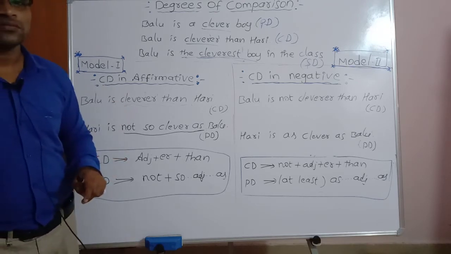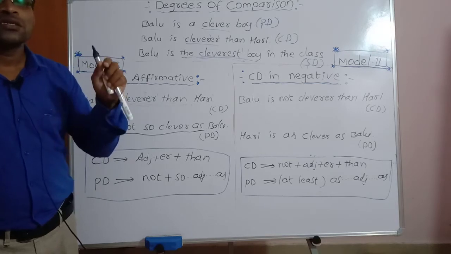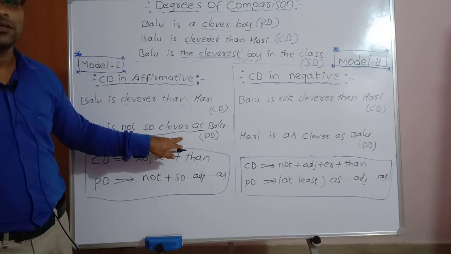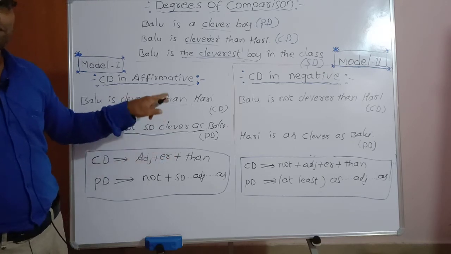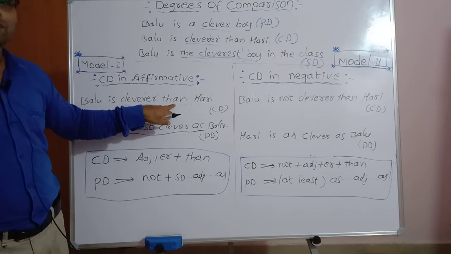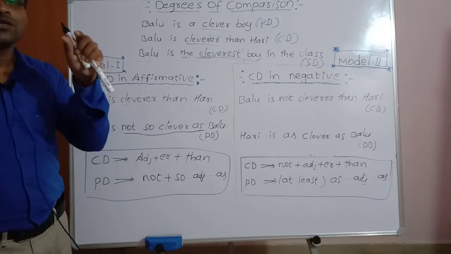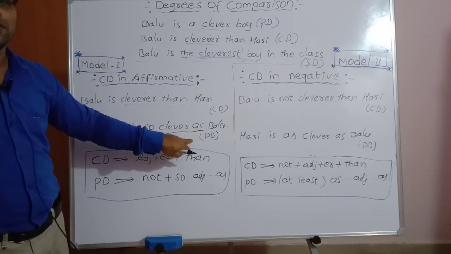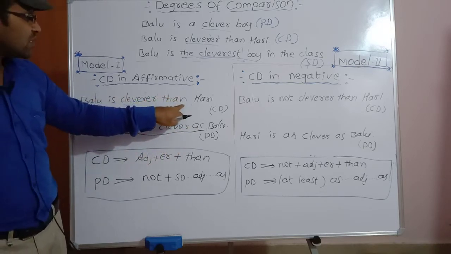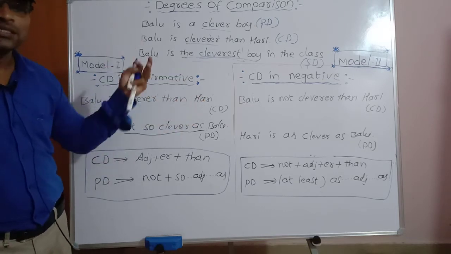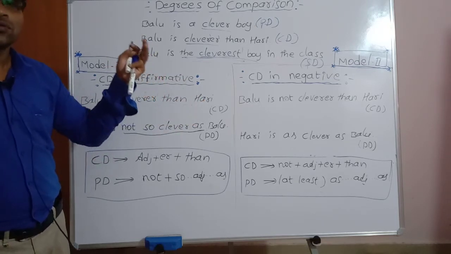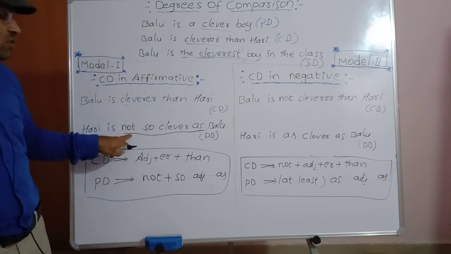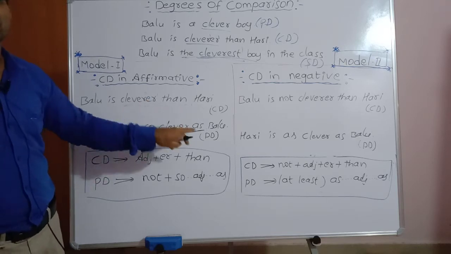The second one, we use not in the positive degree. If not is there in the comparative degree, we must use not in the positive degree. Because Balu is cleverer than Hari, it means Hari is not so clever as Balu. So we must use not in the positive degree.